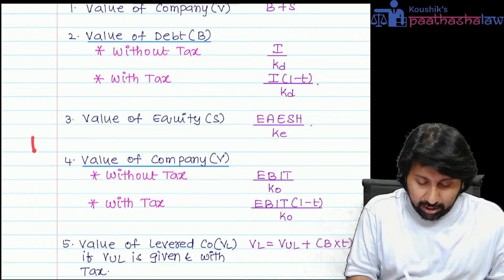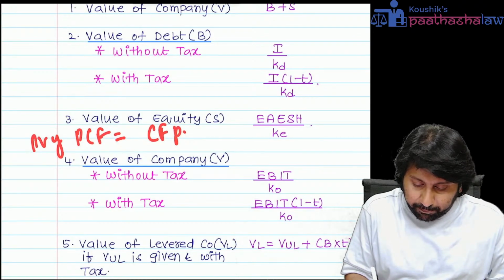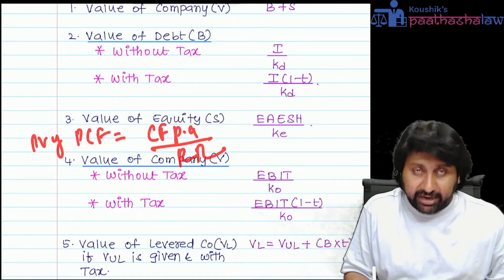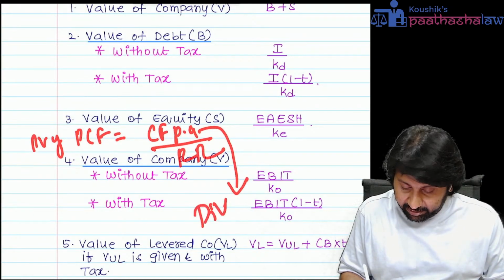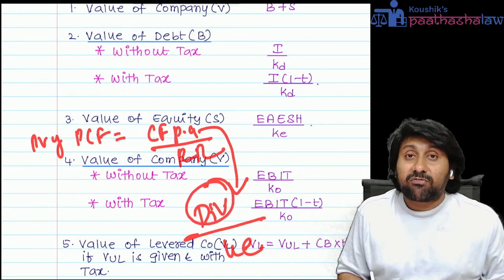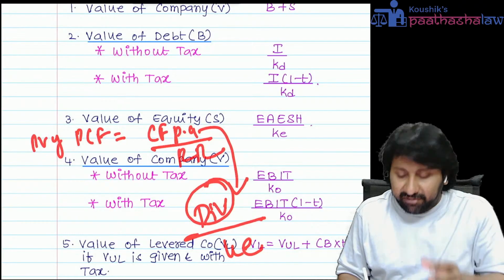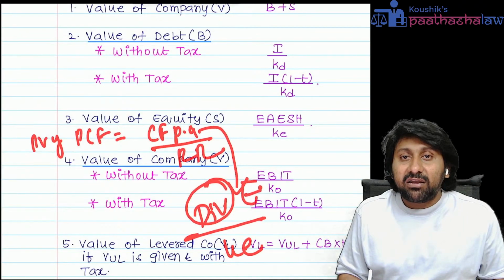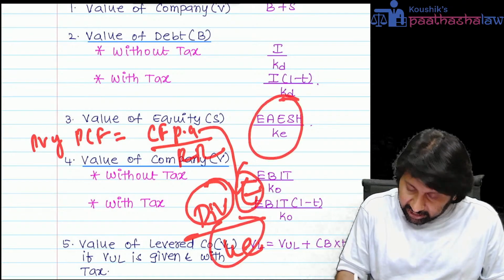There is a formula: present value of perpetual cash flows equals cash flow per annum divided by the required rate. Equity gives a cash flow called dividend, and the required rate on equity is called KE. Dividend is per share, but I want the total value. Dividend is nothing but the total of all the earnings which are distributed. Therefore, it is E by KE.